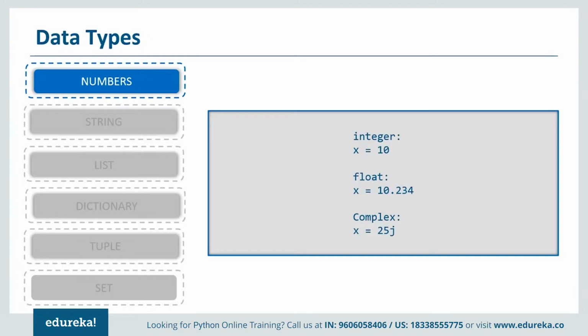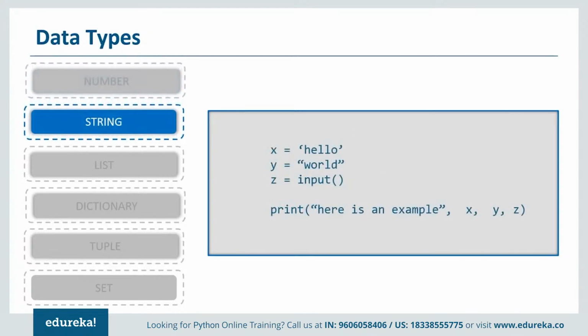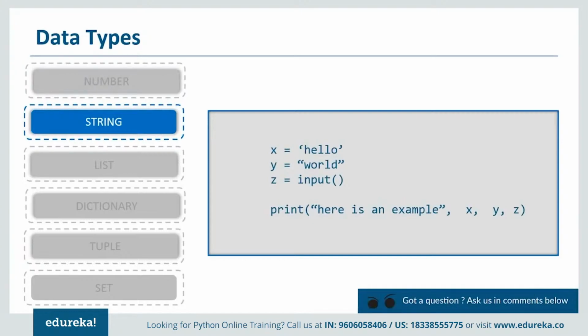Now let's quickly move on to the string data type. The string data type in Python is written in single or double quotes. As you can see here in the example that I have shown you, I have two variables x and y, and I have given them the string values hello and world.